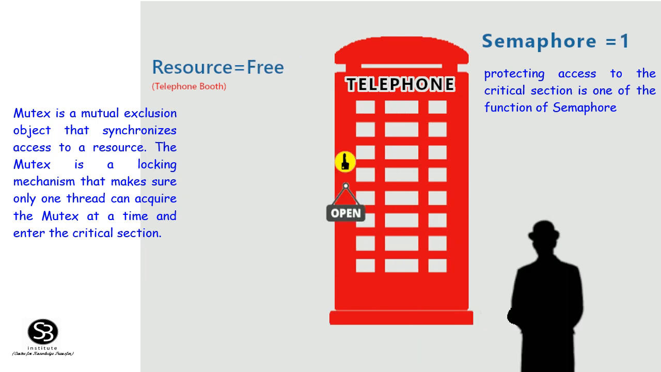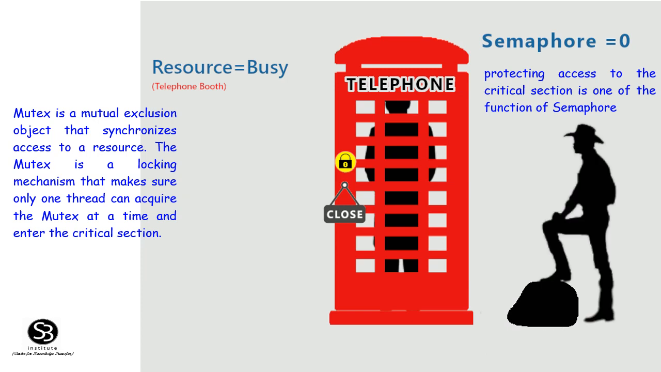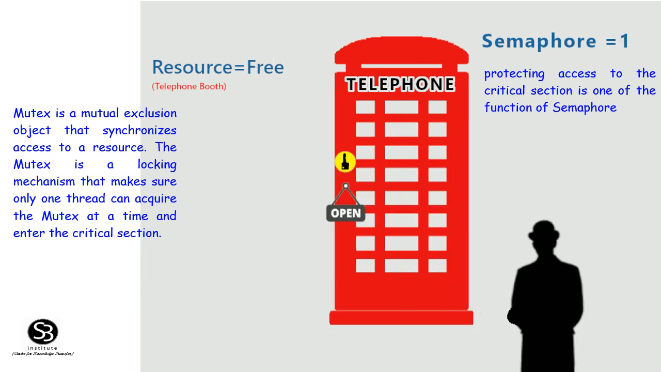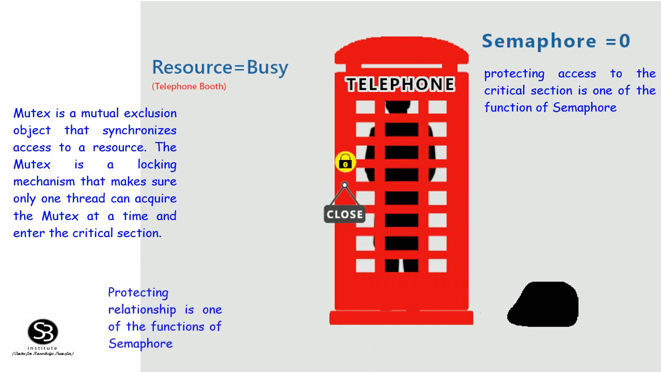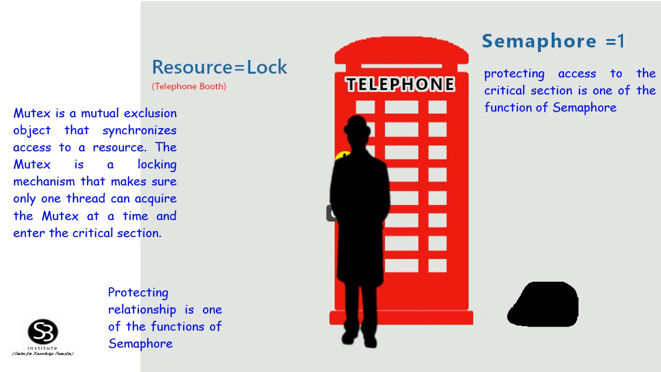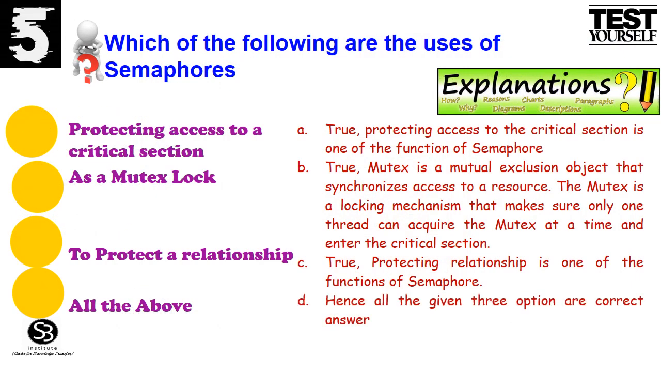The mutex is a locking mechanism that makes sure only one thread can acquire the mutex at a time and enter the critical section. Option C, to protect a relationship. True, protecting relationship is one of the functions of semaphore. D, all of the above. Hence, all the given three options are correct answer. Option D is a suitable answer.